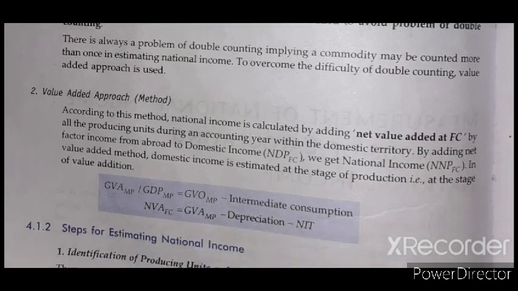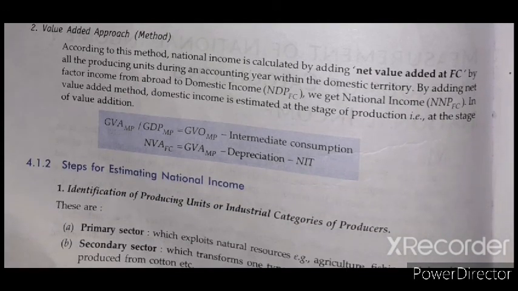Now the second step. According to this method, national income is calculated by NVA at factor cost, that is, by adding the net value added by all the producing units producing the commodity during an accounting year within the domestic territory.